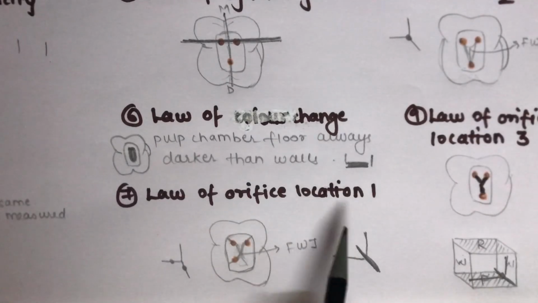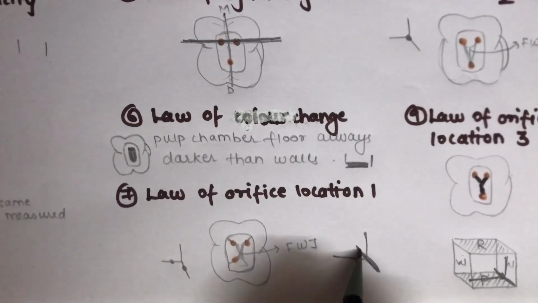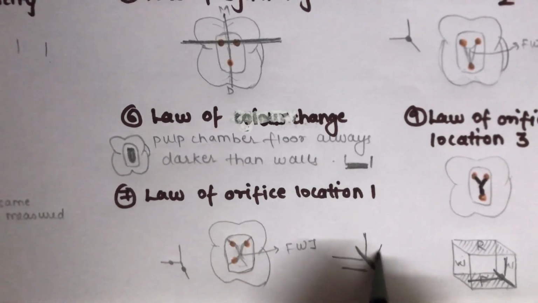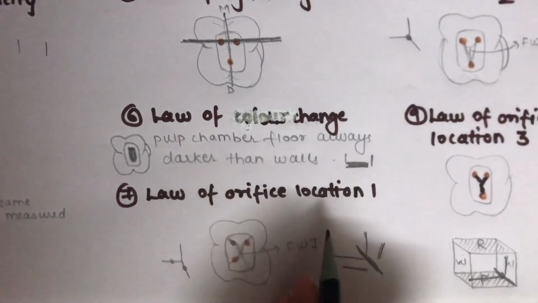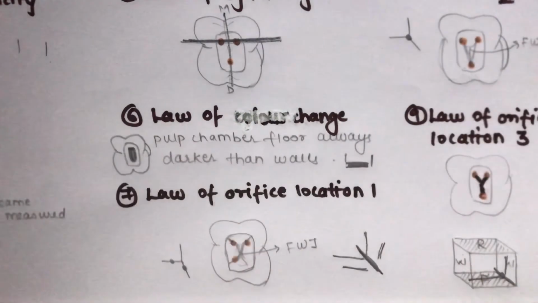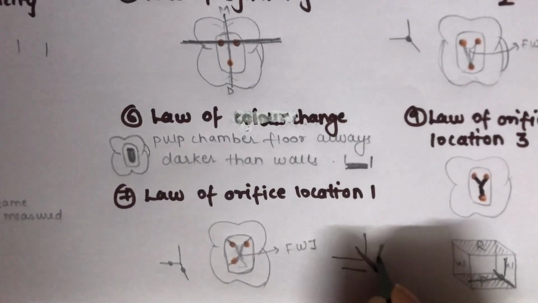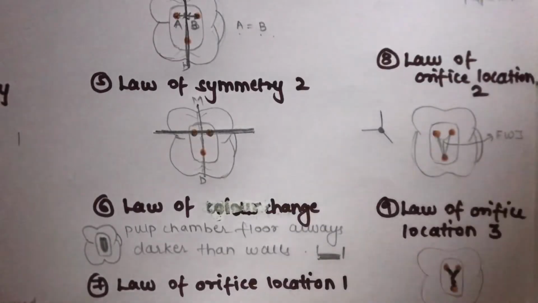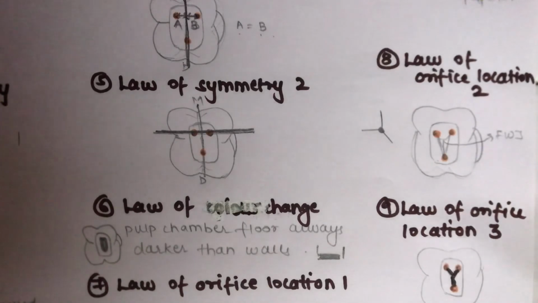Law of orifice location 1: the orifice can be present at any location on this junction of your floor and the wall. So this is nothing but the law of orifice location 1. It states the orifices of the root canal are located at the junction of your walls and the floor. Now the next law is law of orifice location 2. Now what is law of orifice 2? The orifices of your root canals are located at an angle in the floor wall junction.